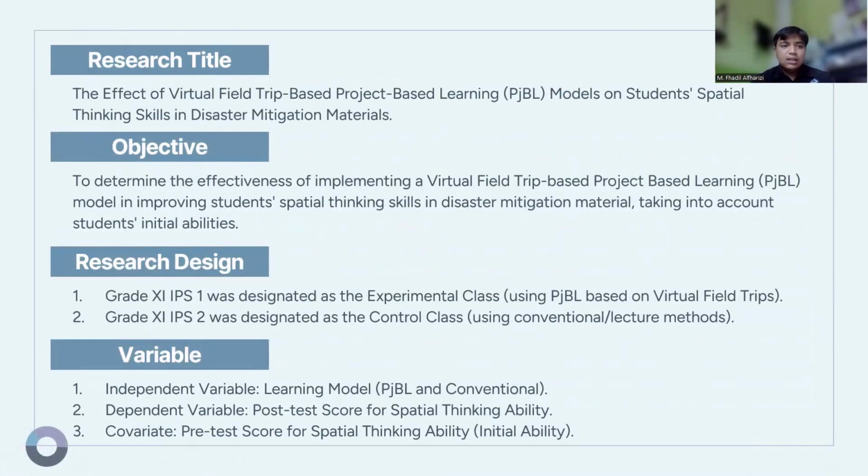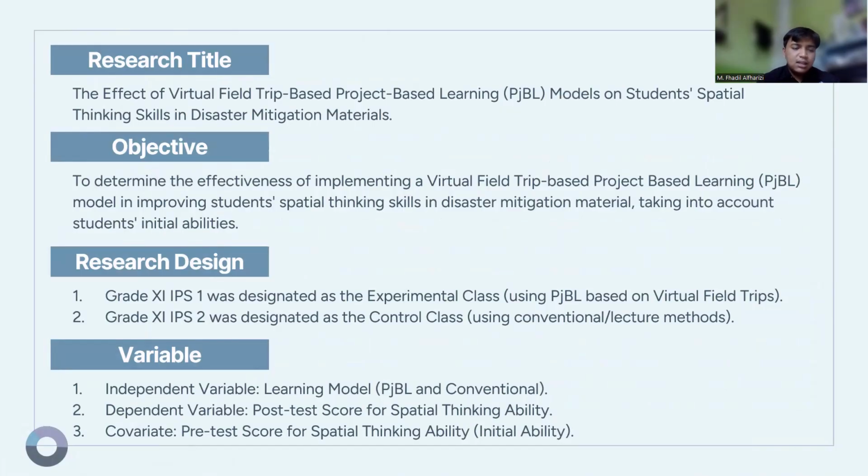And the title is The Effect of the Virtual Field Trip-Based Project-Based Learning (PjBL) Model on Students' Spatial Thinking Skills in Disaster Mitigation Material. And the objective is to determine the effectiveness of implementing a virtual field trip-based project-based learning model in improving student spatial thinking skills in disaster mitigation material, taking into account students' initial abilities.